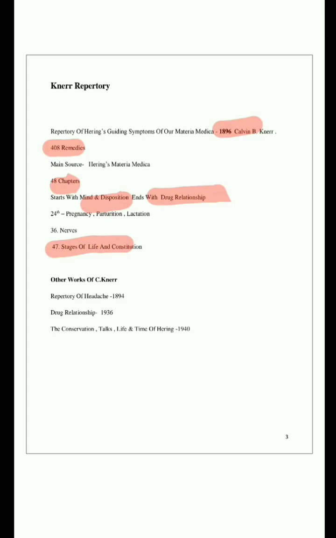Next, other works of Knerr. What are the other works by Knerr? A Repertory of Headache in 1894, then Drug Relationship in 1936, then Conversation Talks: Life and Time of Hering in 1940. This is also an important part. They can ask about the name of a work and the year.